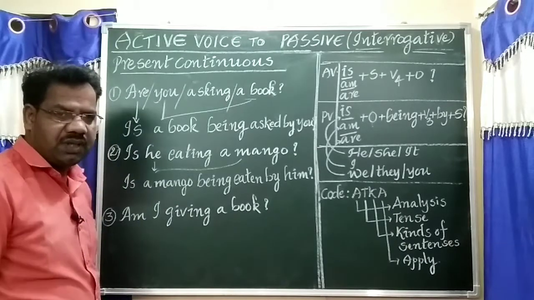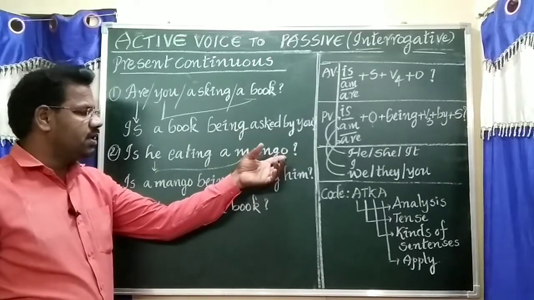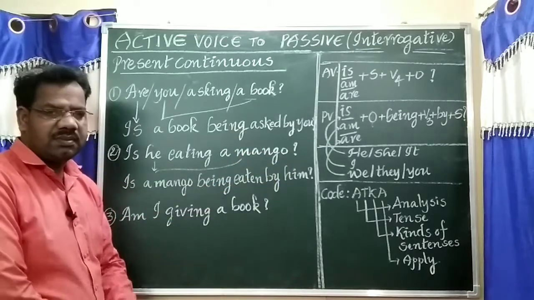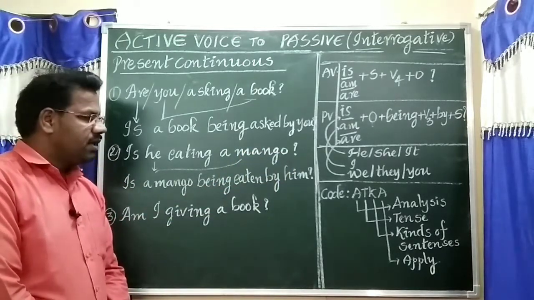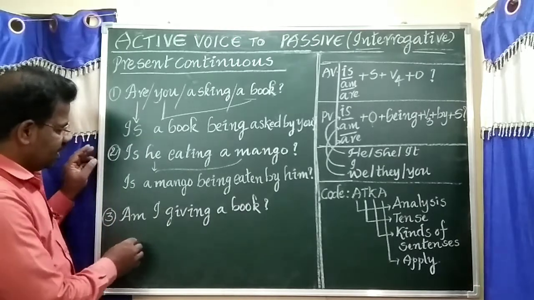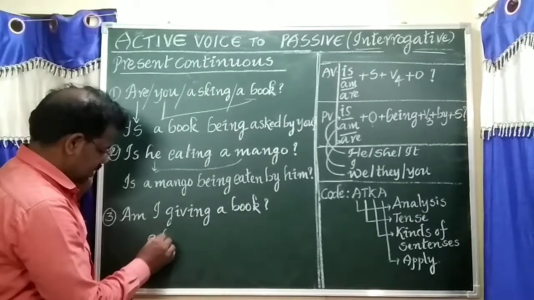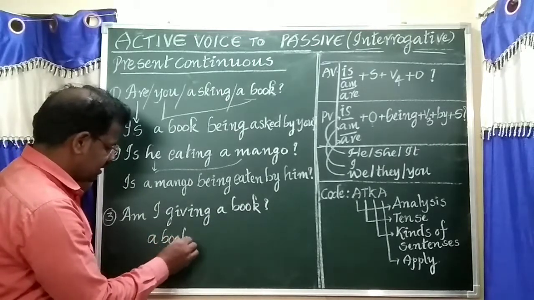Active voice to passive voice: what punctuation mark they have in the question, in the answer also the same question mark or punctuation mark. See, here is a book. A book, suitable helping verb is.